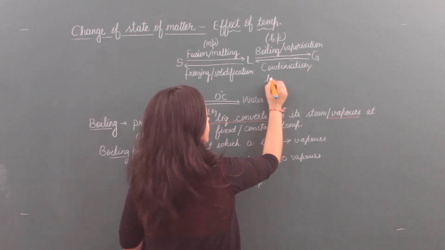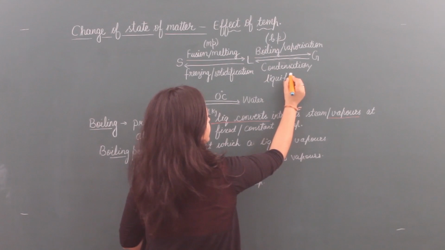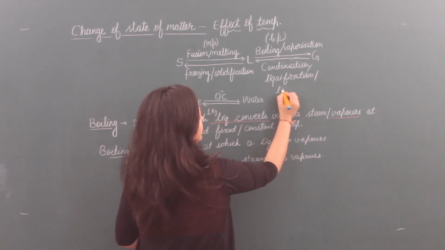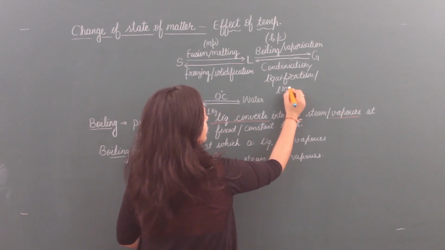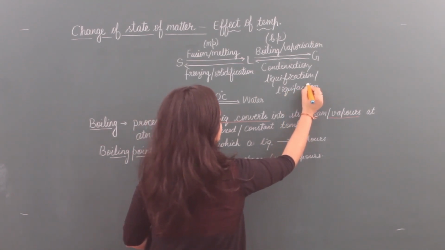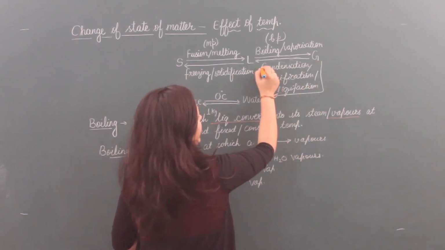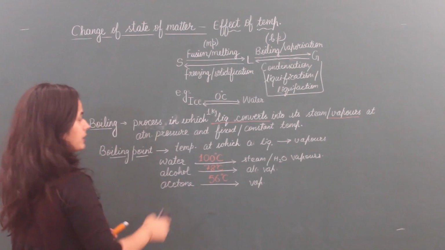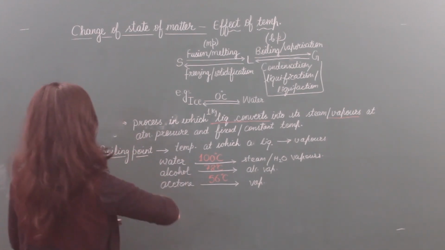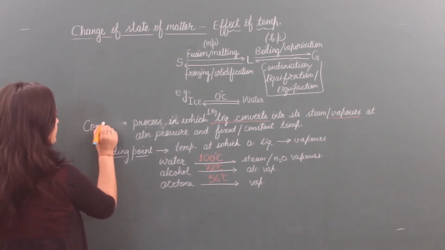Condensation process is also known as liquefaction, or you can see the term liquefaction. So these terms are for conversion of gas into liquid. This is just reverse of boiling process. So what is condensation process?